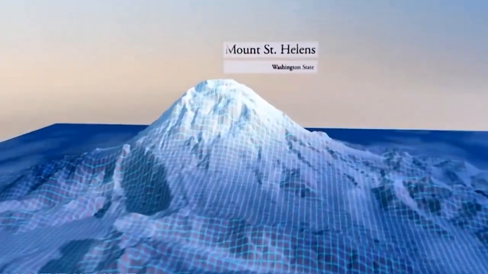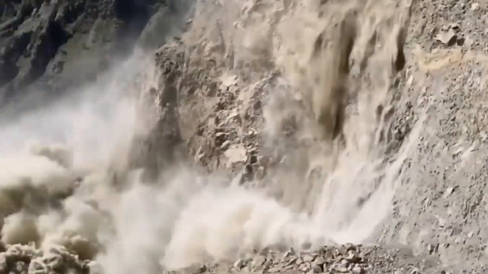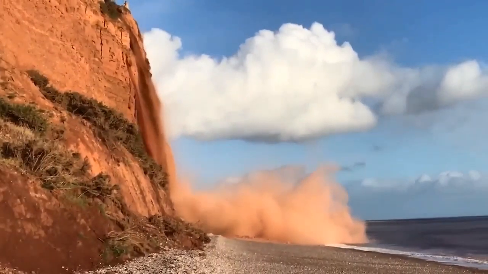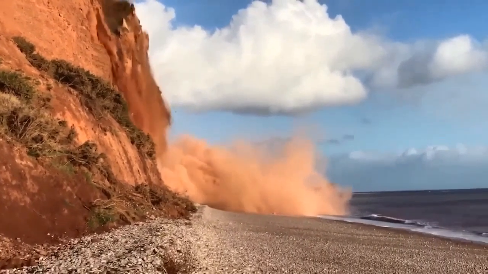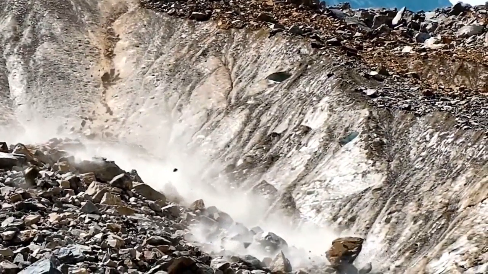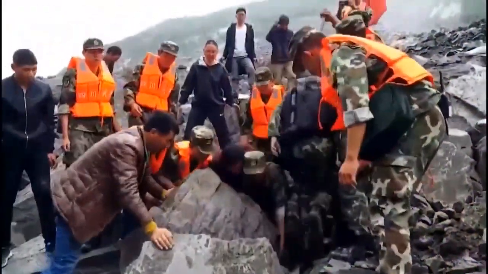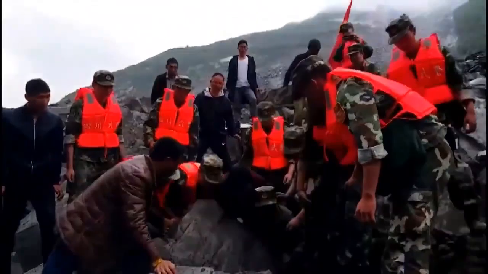For instance, the 1980 eruption of Mount St. Helens caused the largest known and recorded landslide in American history. This landslide, estimated to have proceeded at a speed of 110 to 240 kilometers per hour, transported downslope more than 2.7 cubic kilometers of material. In 1920, China saw its deadliest landslide, which claimed 100,000 lives.